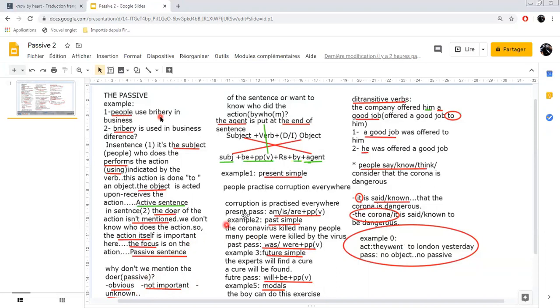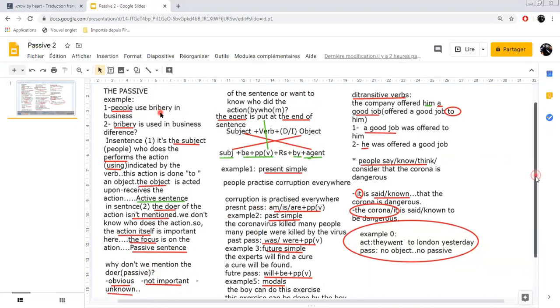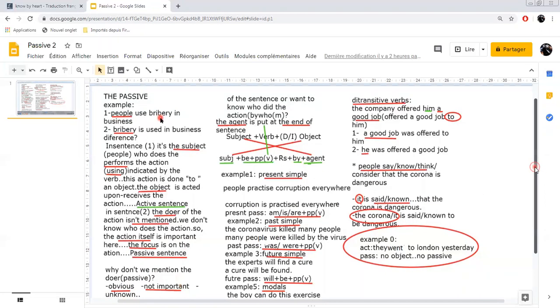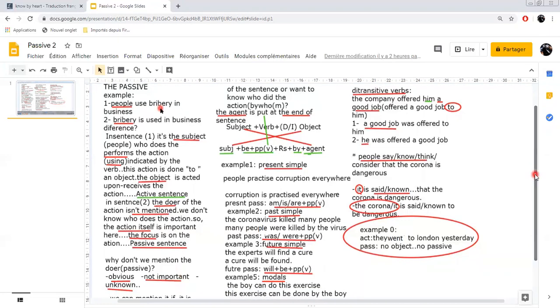Now, sometimes we can mention the agent if it is necessary for the meaning of the sentence. For instance, someone might ask, who practiced bribery? By whom? So we say X or Y, Peter or James.